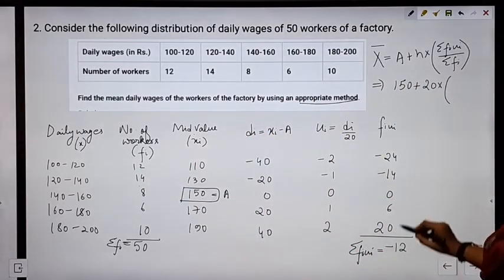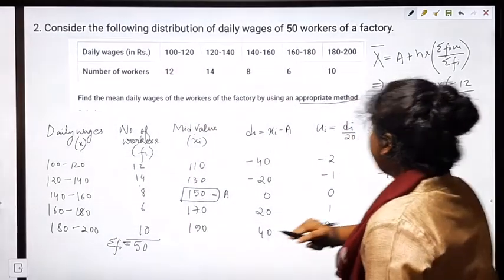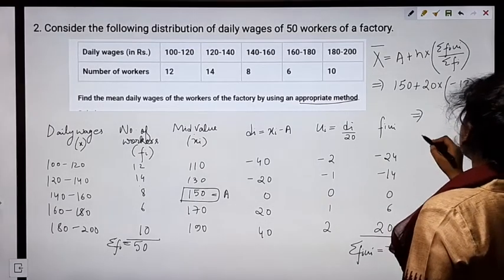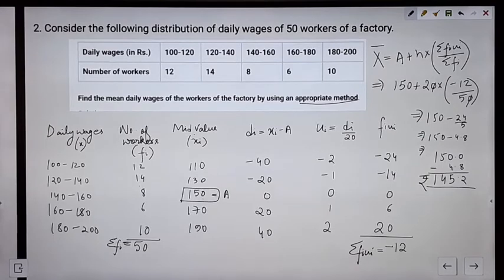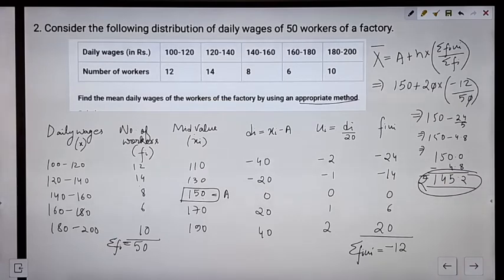Then summation fi ui is minus 12 and summation fi is 50. On solving this, we get the answer as rupees 145.2. This implies the mean daily wage of the workers of the factory is rupees 145.2.